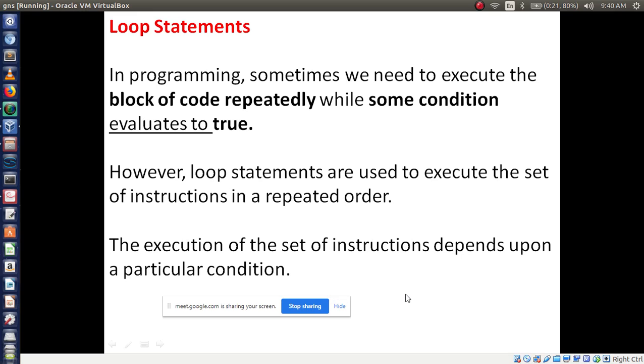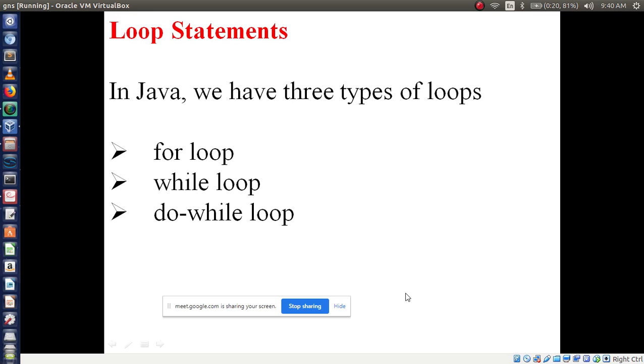This is about looping statements. We have three kinds of loops: for, while and do while. All loops execute the same function, but the syntax is different for each loop.